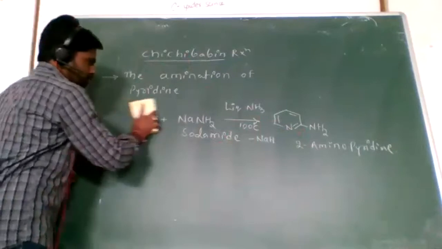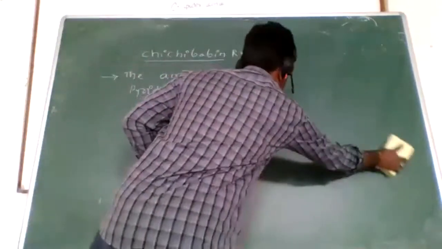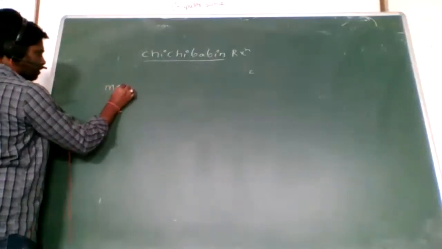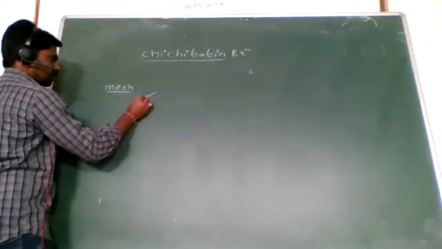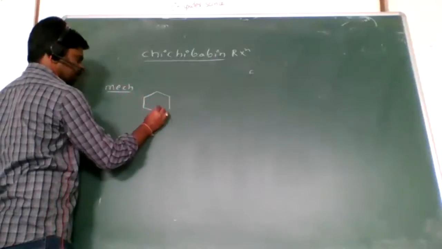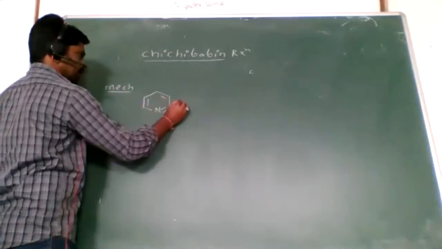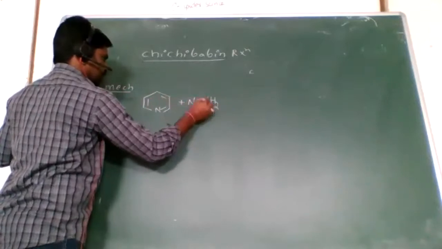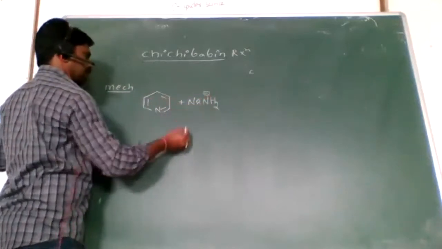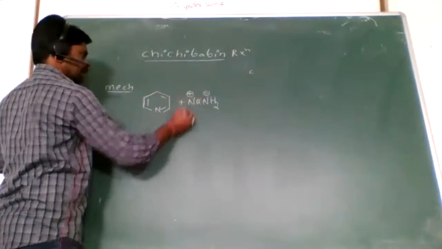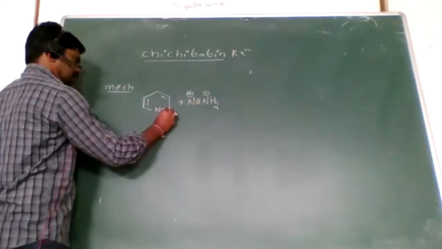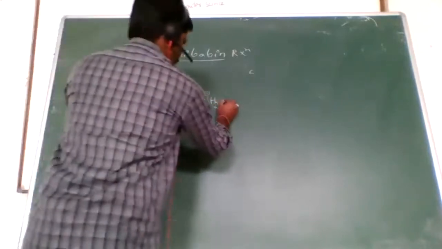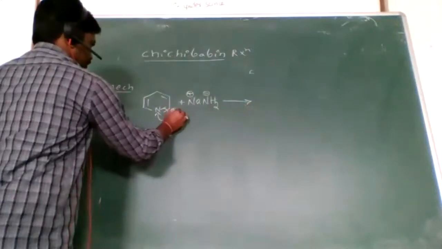How is 2-aminopyridine formed? Look at here. This is a mechanism. Now we'll take this is the pyridine. Right, I will take the sodamide. In that sodamide, NH2 is a minus, Na is a plus. So once these electrons shift onto the nitrogen, it gets the negative charge. Now this carbon is getting positive.